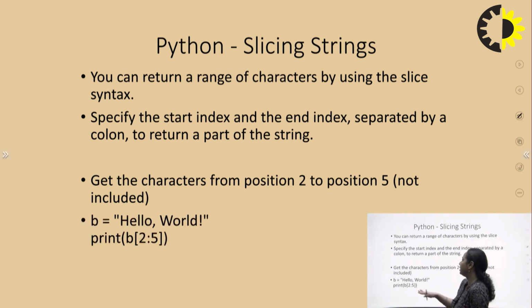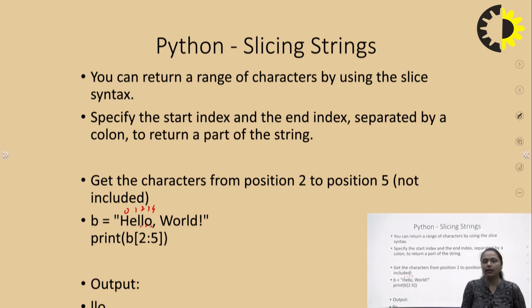For example, if it is written B is equal to hello world, now print B within a square bracket it is written 2 colon 5, which means the data which is present at string index 2, 3 and 4 will get extracted from the input string. At 2, what we have, if I write the string index 0, 1, 2, 3, 4, so 2 is L, 3 is L and 4 is O. So what is going to be the output of this? It is LLO.